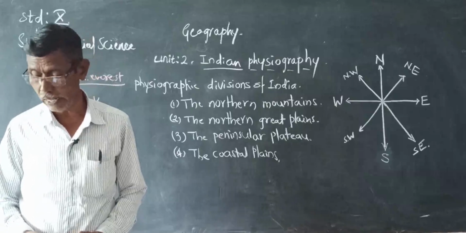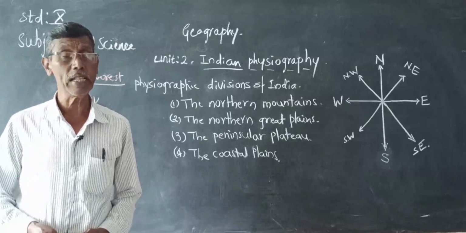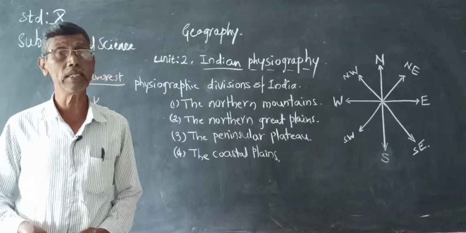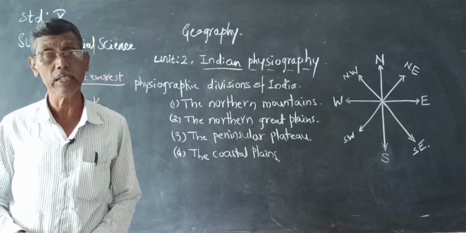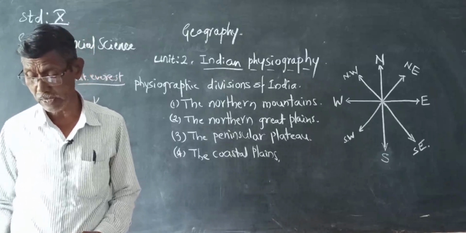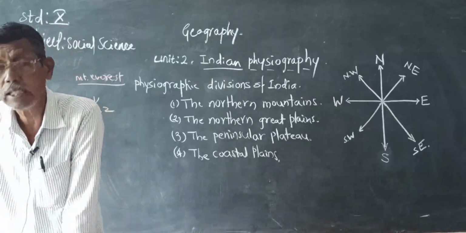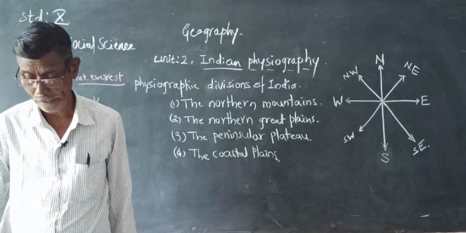The slopes of the mountains have very thick forest, and it helps for the plantation of crops. For example, many tea plantations, tea in Assam.